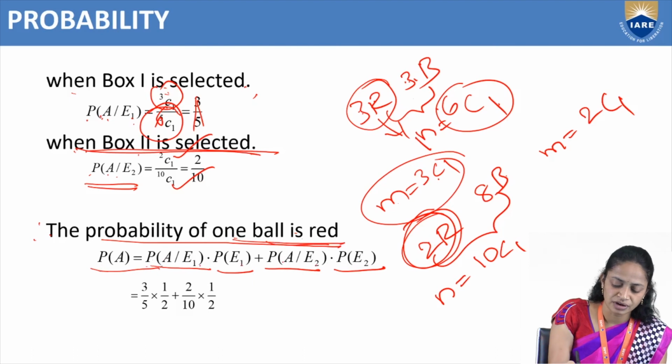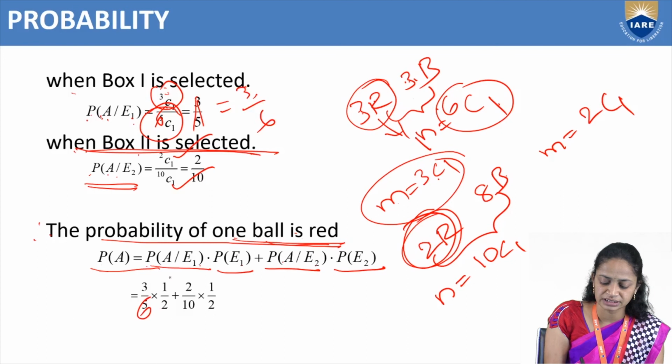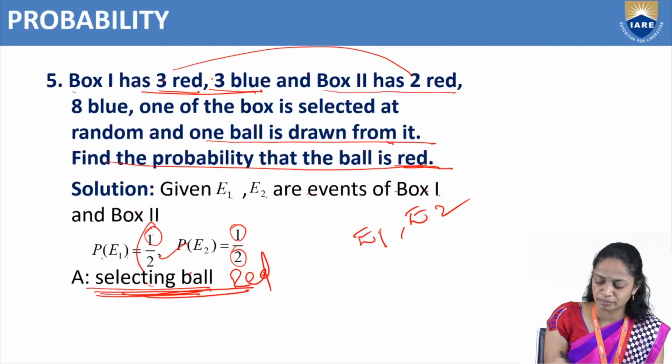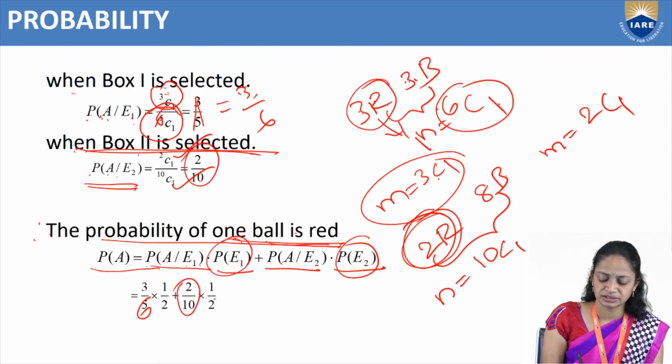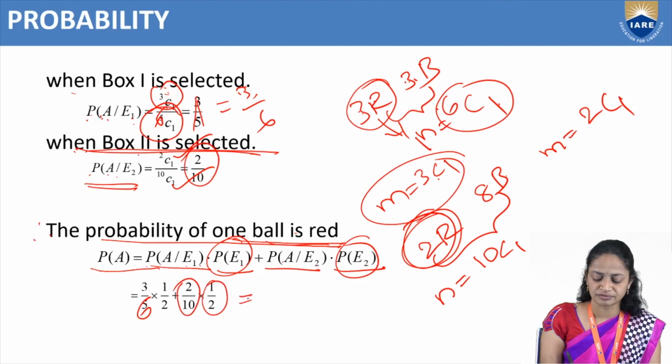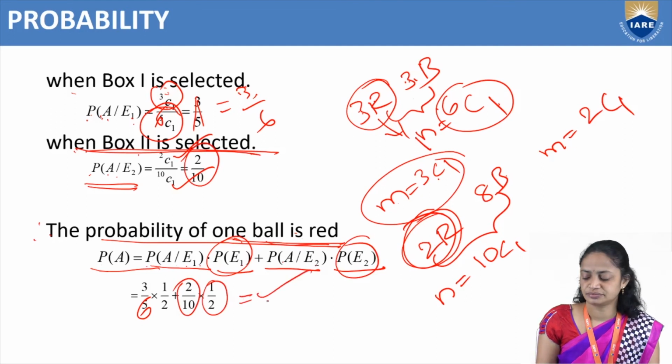So here we have 3 by 6. P of A given E1 is 3 by 6, times P of E1, which is 1 by 2, plus P of A given E2, which is 2 by 10, times P of E2, which is also 1 by 2. So this is the required solution, the probability of selecting one ball that is red.